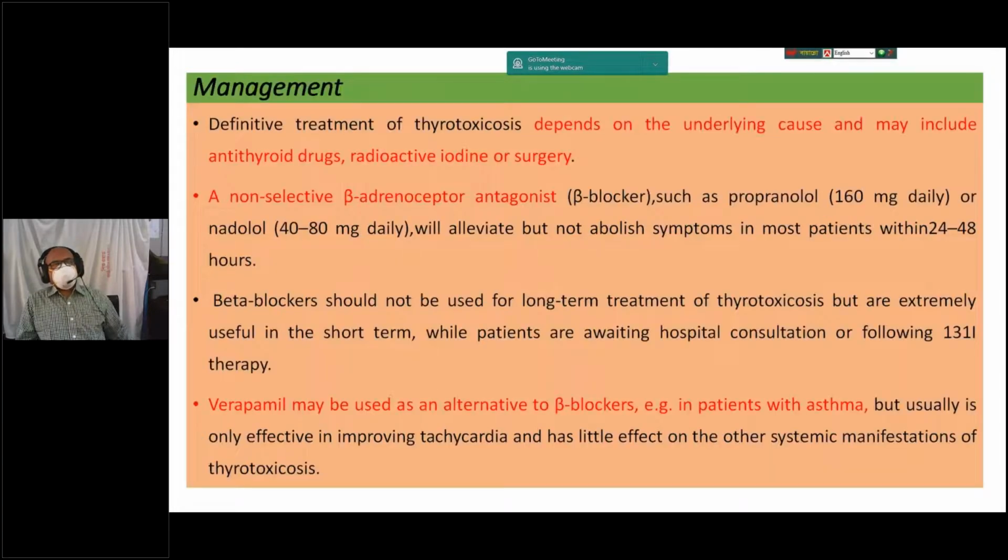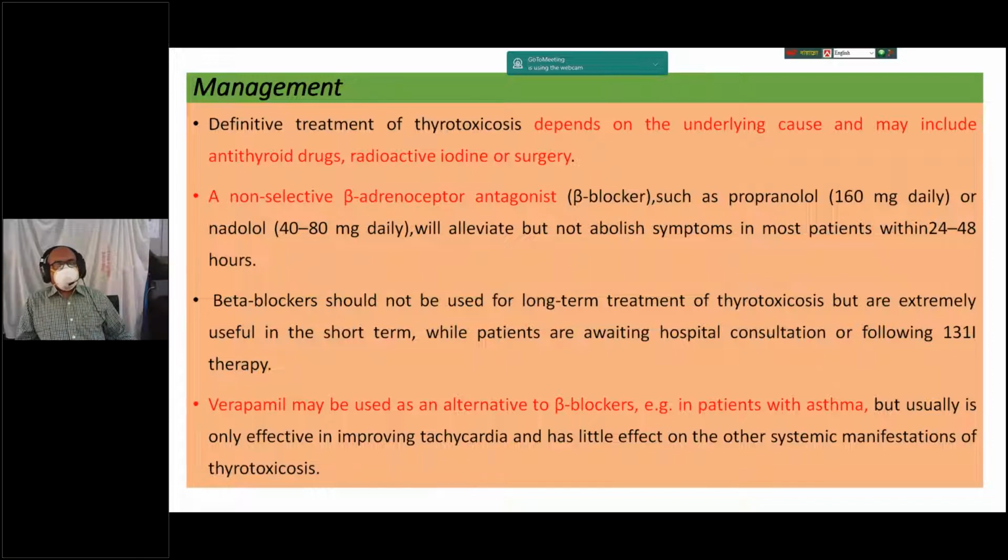So what are the treatment options of thyrotoxicosis? You will know three treatment options: medical, surgical, or radioiodine. So how will you give? Definite treatment of thyrotoxicosis depends on the underlying cause. Those were previously mentioned: maybe Graves' disease, maybe multinodular goiter, maybe single solitary nodule, or maybe drugs or transient thyroiditis, etc. So it depends on the underlying cause and may include antithyroid drugs, radioactive iodine, or surgery.